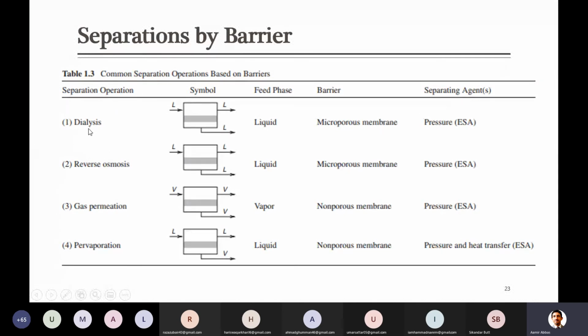So the first one is dialysis. Do you know what this technique is? Can anyone tell me, please? This technique is used to separate salt or some other salts from the blood. Okay, yes, good. You can call it an artificial kidney.